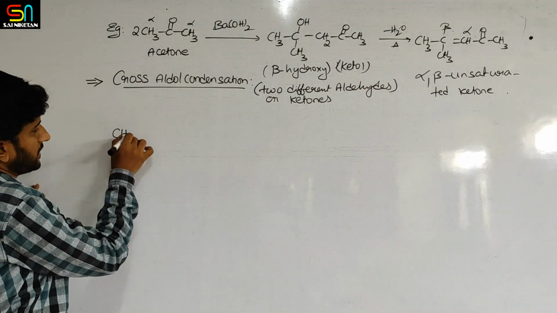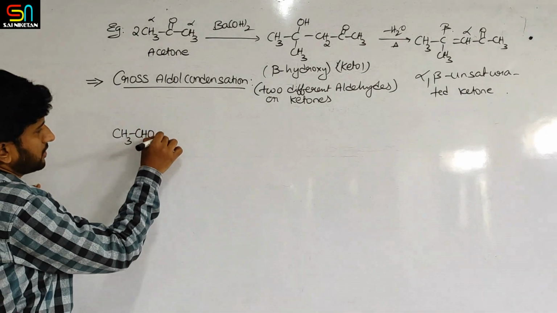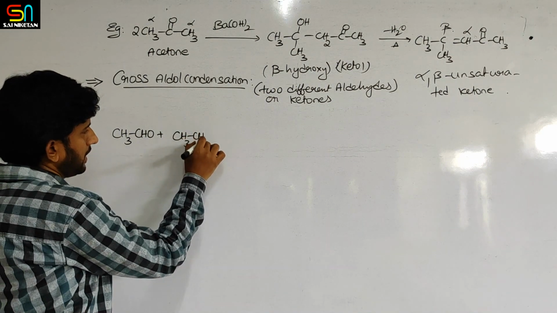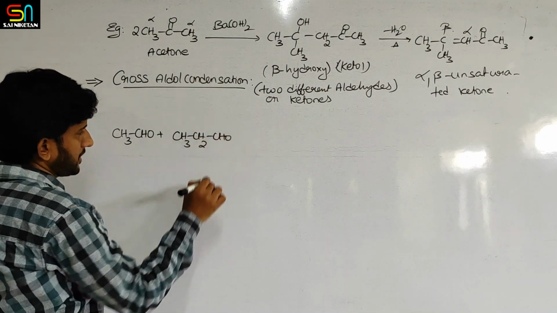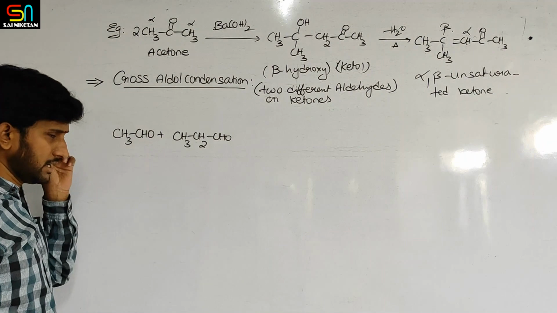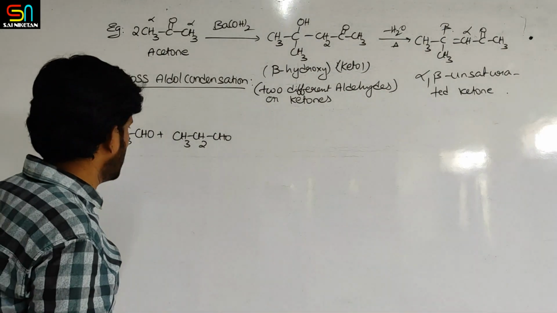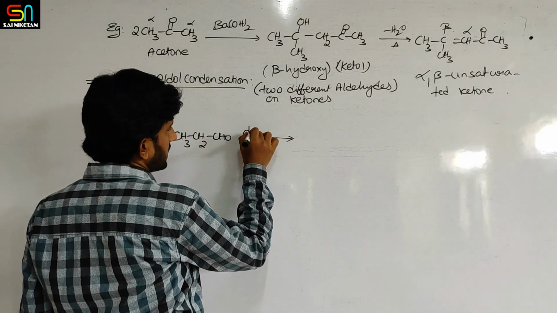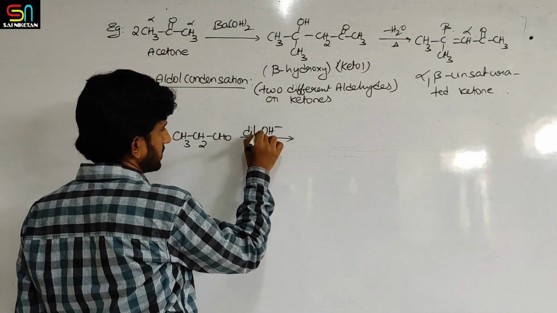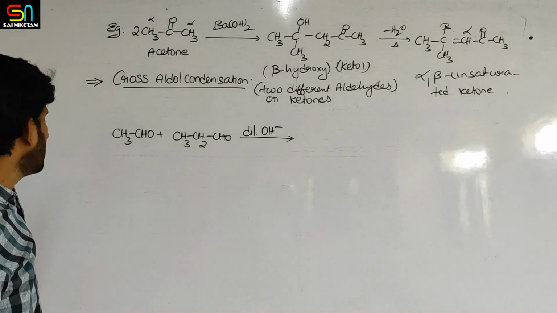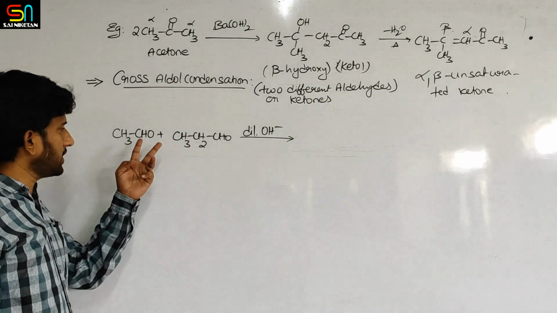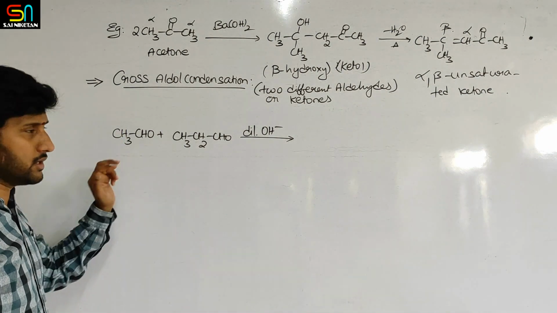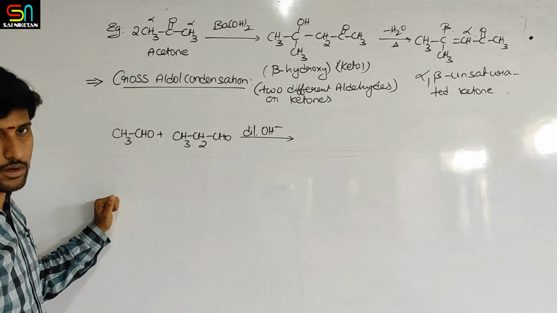The reaction between acetaldehyde and propanaldehyde, ethanol, propanol. Now in this case, we are taking any dilute base. Here, if you take two different aldehydes, you will get two different aldols and two different alpha beta unsaturated compounds.